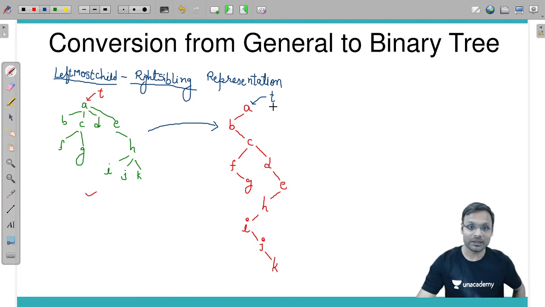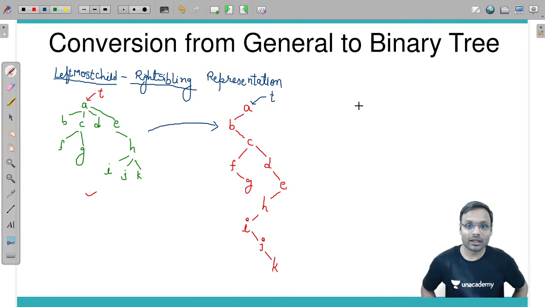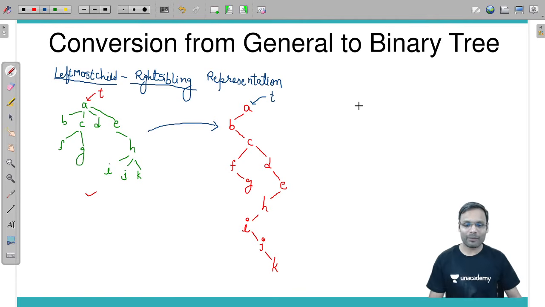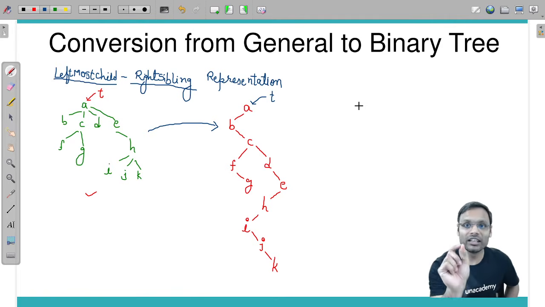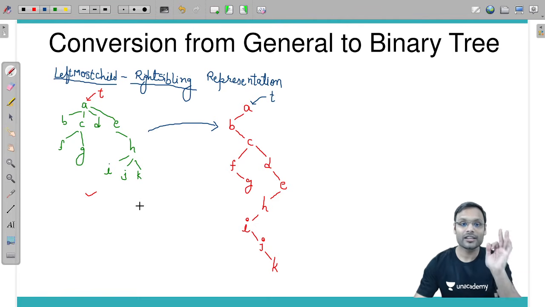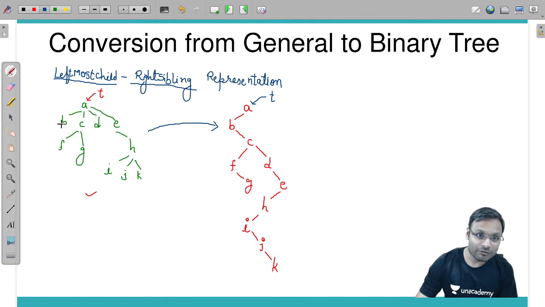If somebody asks me, is B a leaf node? Your answer should be yes or no. Tell me quickly if B is a leaf node or not. B is yes a leaf node. How do we know? Look at this. This is the original tree. If somebody asks me if B is a leaf node, yes, check out B is a leaf node in this tree.